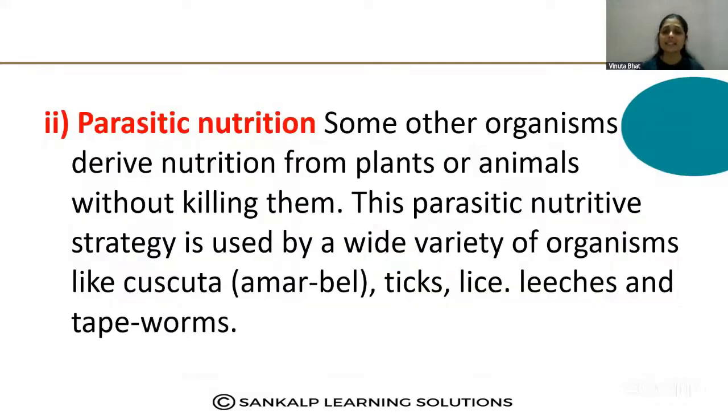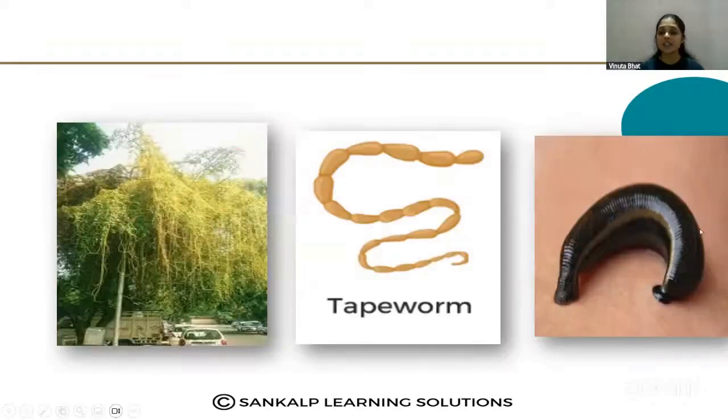Then ticks, lice, leeches and tapeworm. These leeches suck the blood from organisms, and tapeworm is also present in the organism's body, so they depend on the host. Okay, so that is very important about heterotrophic nutrition.